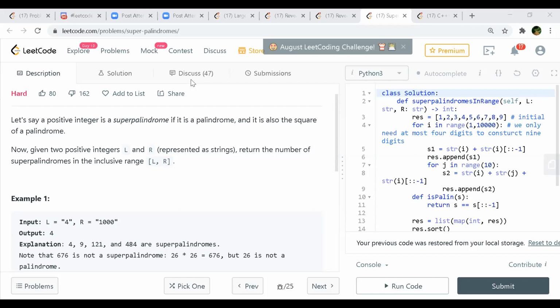Why did they not include 16 here? No, it won't, because 16 is not a super palindrome, right? 16 itself is not a palindrome. Yeah, sorry.